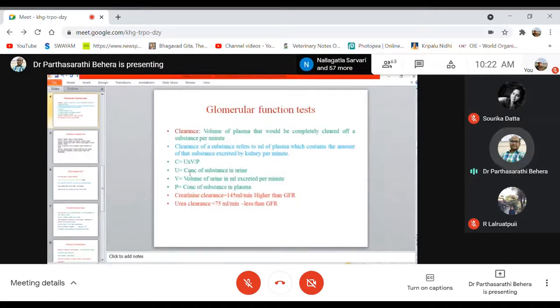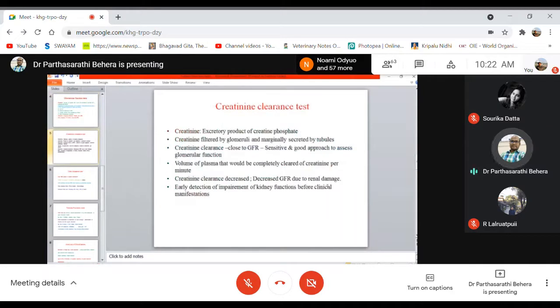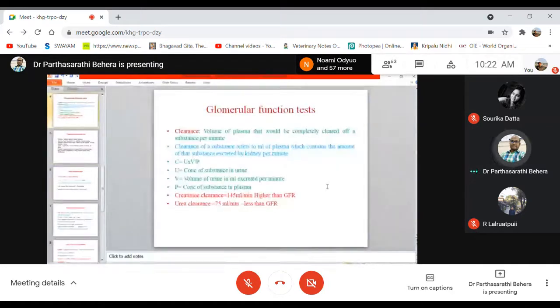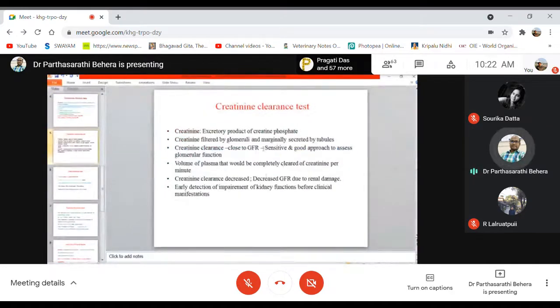The formula is: concentration of substance in urine times volume of urine in ml excreted per minute, divided by concentration of substance in plasma. That means you have to estimate the creatinine concentration in the urine, and also in the plasma.